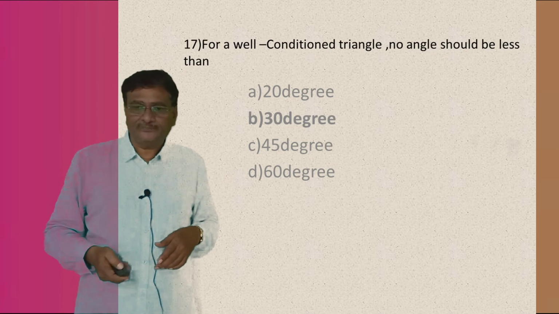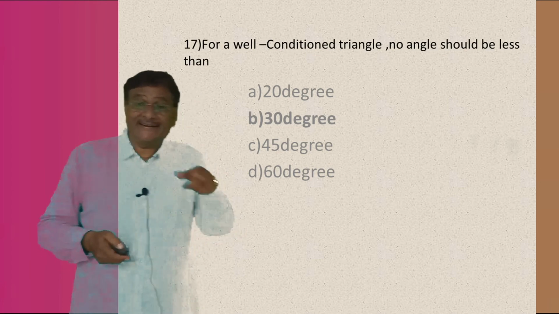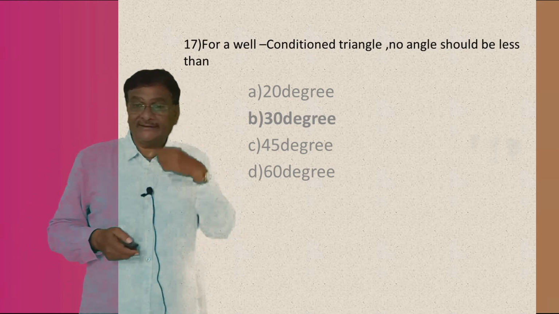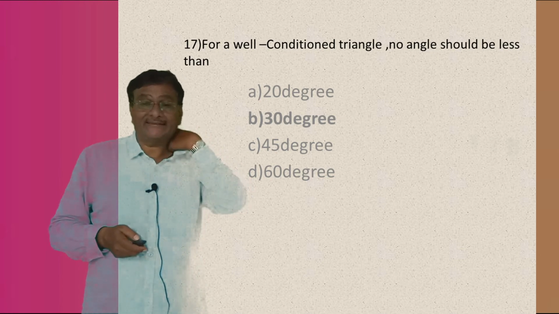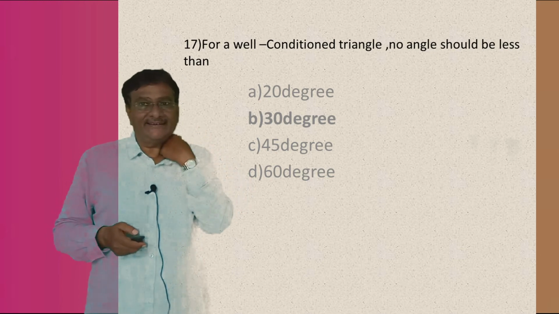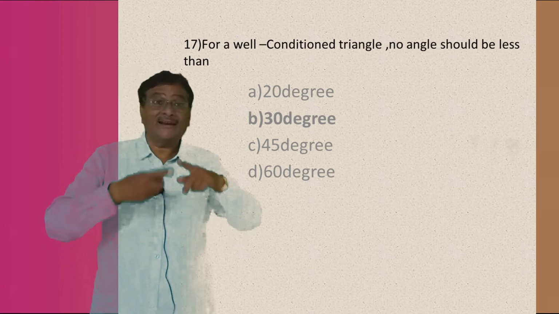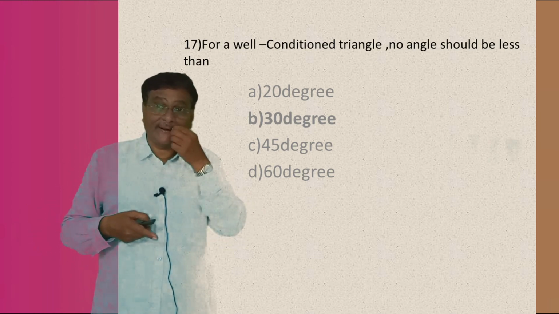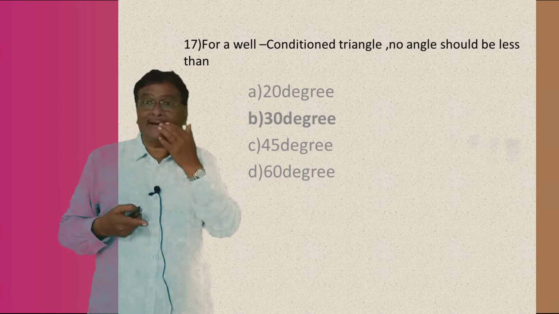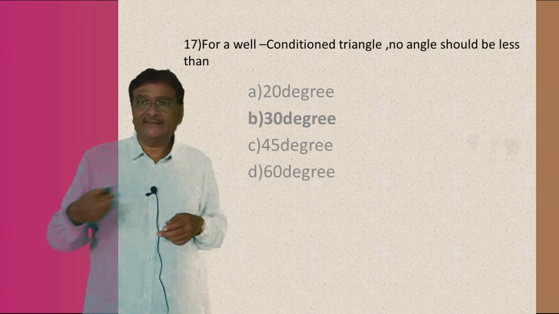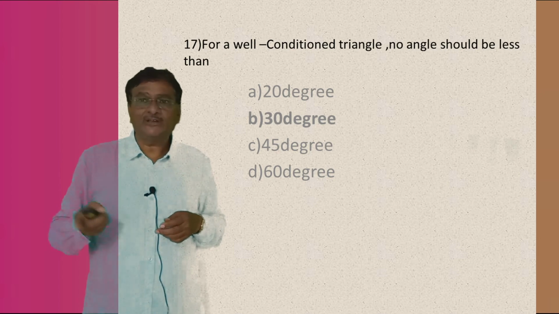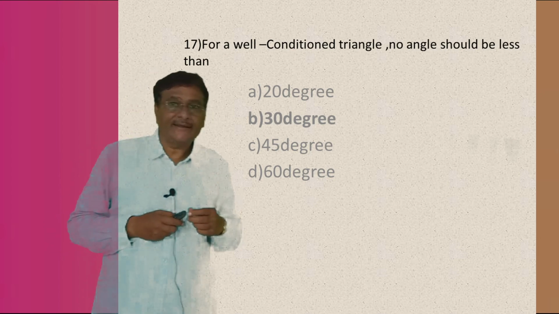Come to the next. For a well conditioned triangle, no angle should be less than, look here, well conditioned triangle, equilateral triangle. Equilateral triangle, angle between the 2 sides will be how much? 60, 60, 60, correct or not? 60 into 3 is 180, correct no?